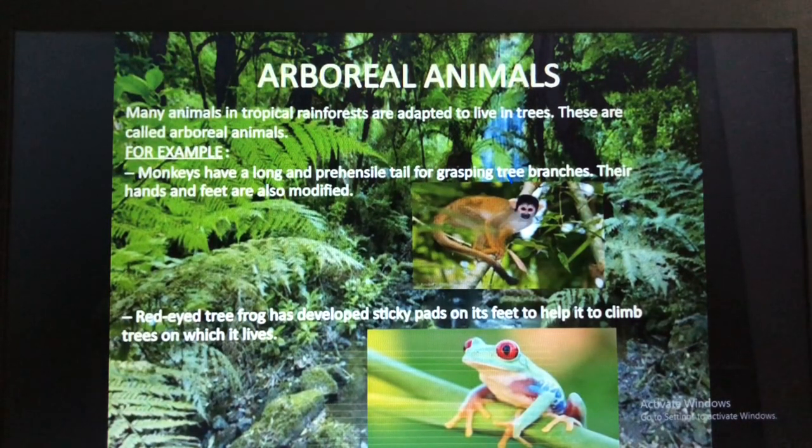So in that we had studied the example of the red-eyed tree frog, isn't it? And the monkeys. Why do they live on the trees? Because they have a long and prehensile tail for grasping tree branches, and their hands and feet are also modified.